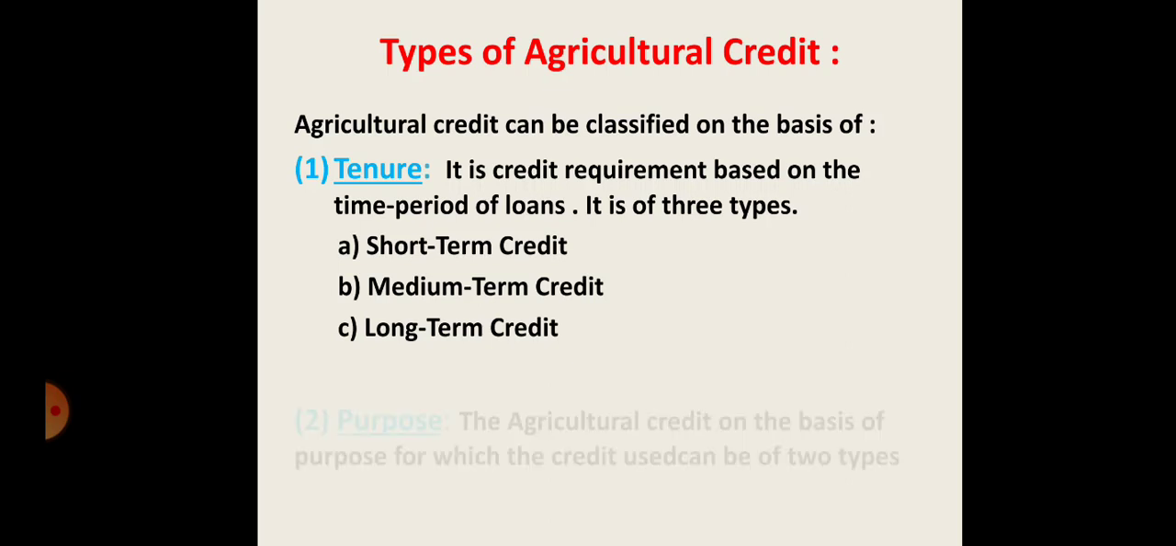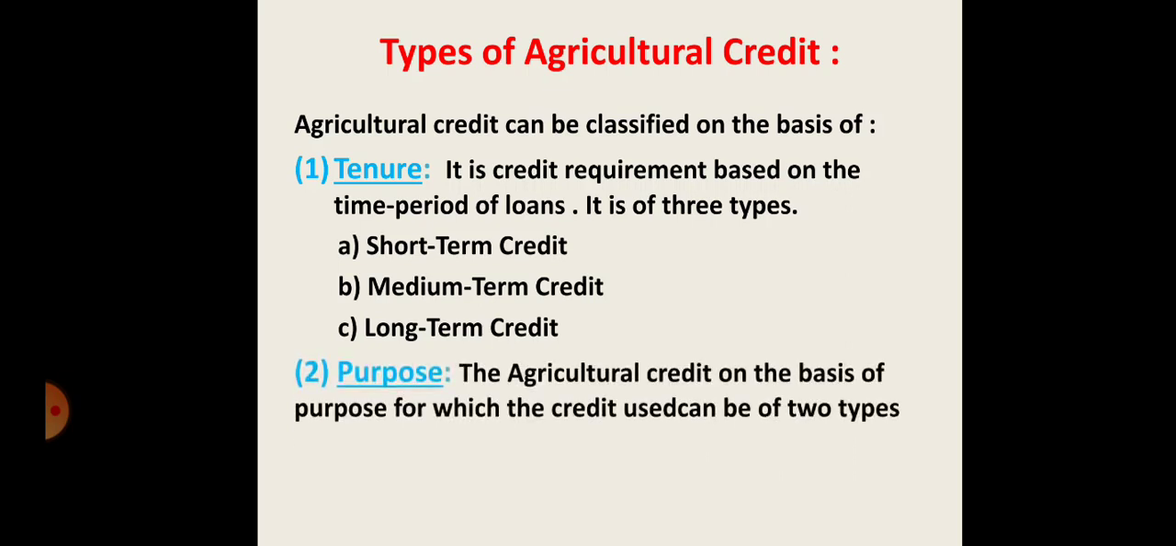Then we discuss the next type of agricultural credit, which is the purpose. The agricultural credit on the basis of purpose has two types. The first is productive and the second is unproductive. Let's discuss the first point, the productive purpose. The productive loans are the loans that are related to agricultural production. You know, the investment in that agricultural sector is so limited.